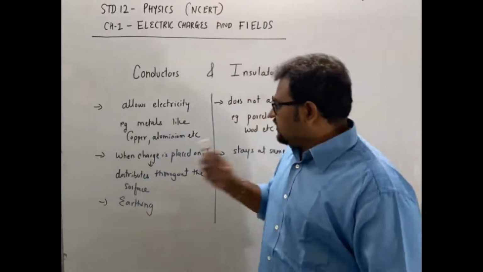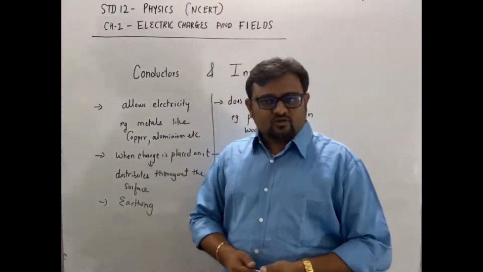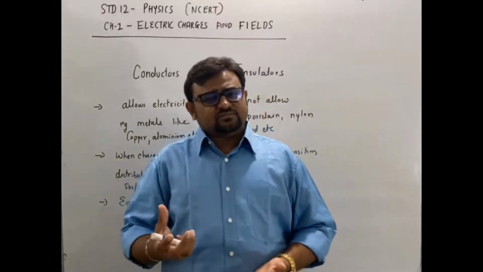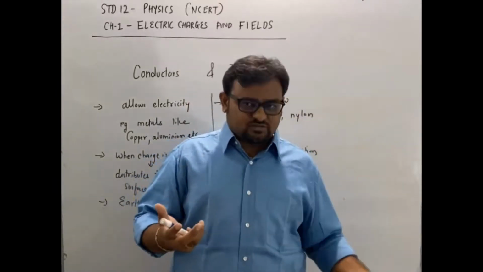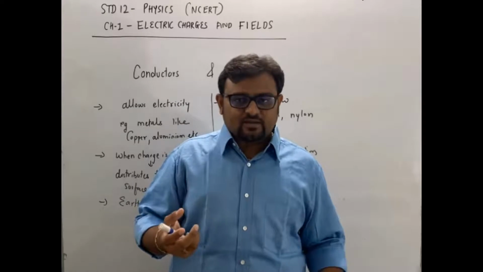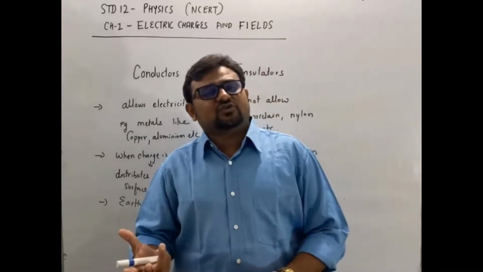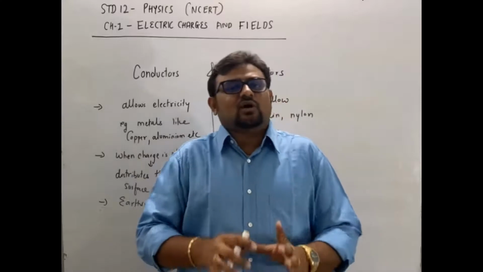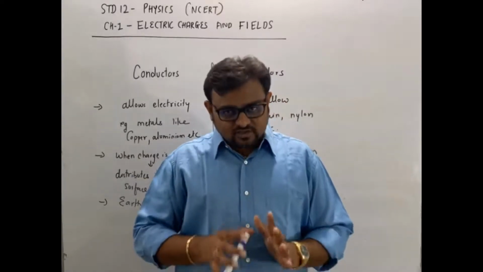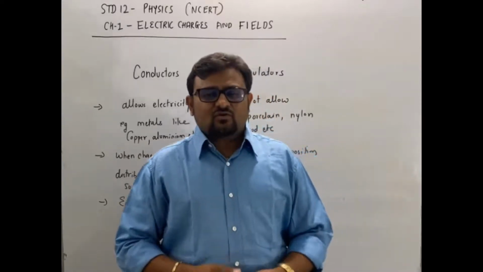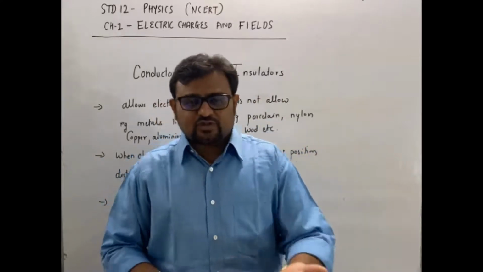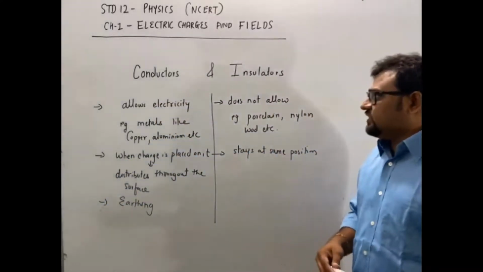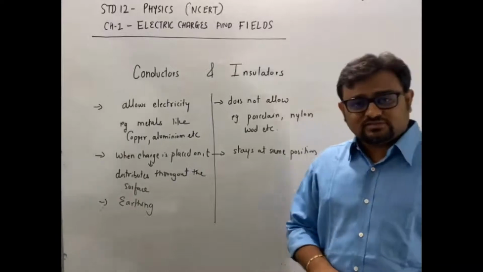And one more point for conductors, that is about earthing. If you connect any conductor to the ground, to earth, using a conducting wire, then what will happen? The excess charge on the conductor will flow to the ground. This is called earthing. Clear? Before moving to the next point, just go through the points of conductors and insulators.